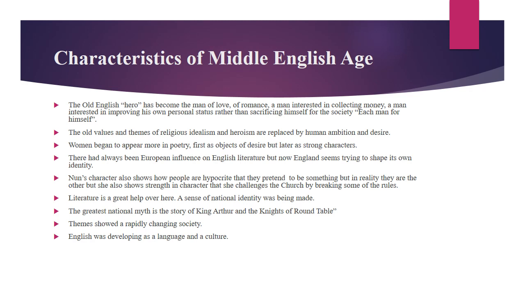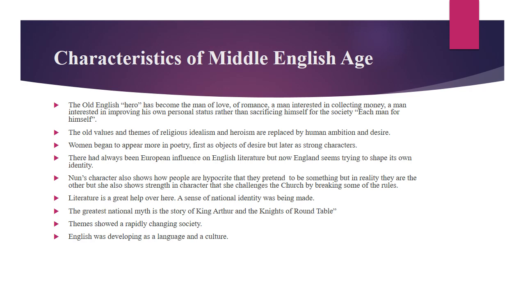The nun's character, as I told you before, also shows how people are hypocrites, that they pretend to be something, but in reality they are the other. So, in the Canterbury Tales, we notice the depiction of the follies of the age as well, and the follies of the individual characters. But this nun also shows strength of character, that she challenges the church by breaking some of the rules.